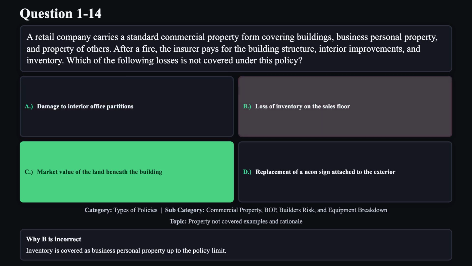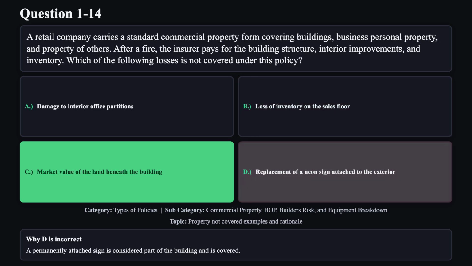Reason B is not correct. Inventory is covered as business personal property up to the policy limit. Reason D is not correct. A permanently attached sign is considered part of the building and is covered.